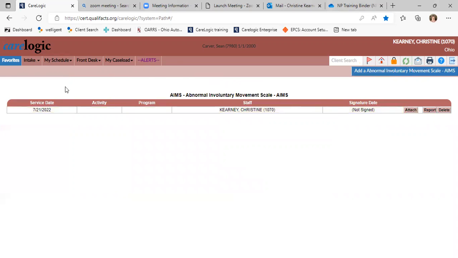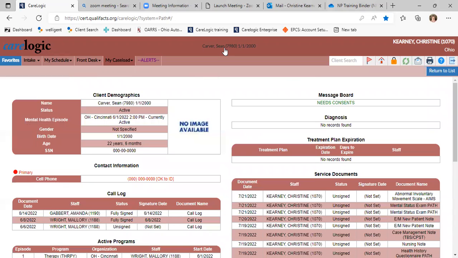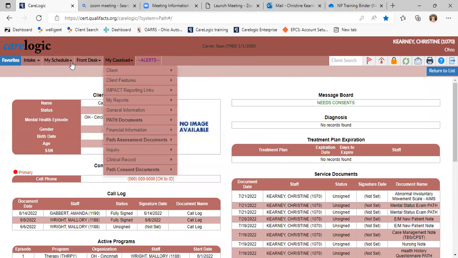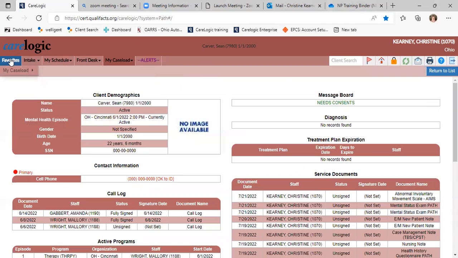Okay. So that's done. So now we're going to go back and open the client chart, which you can always do by going up here to where their name is. That always brings you back to the chart. And now we're going to chart on the actual appointment. We're going to go through and do our note.